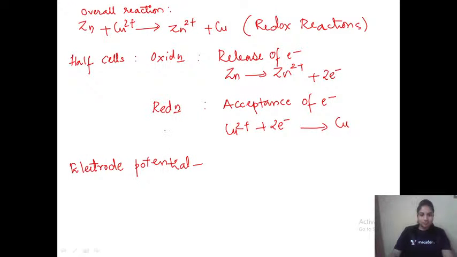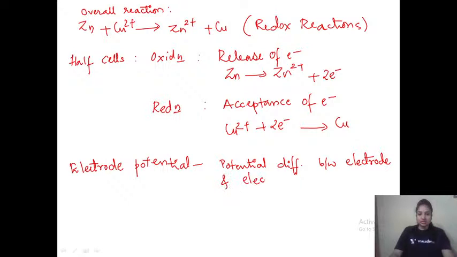A potential difference between electrode and electrolyte is called electrode potential.